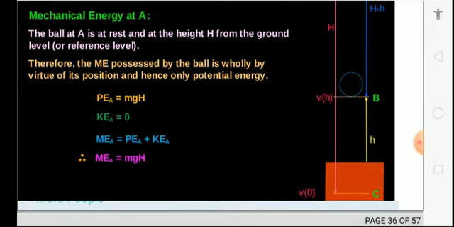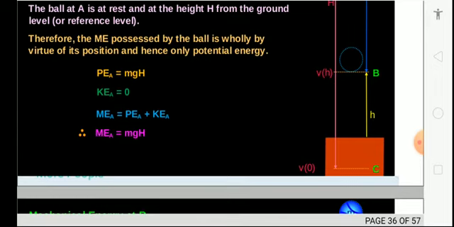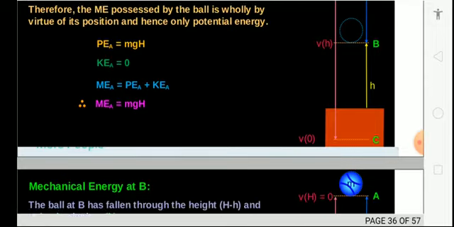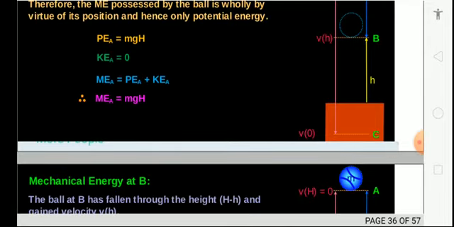Therefore ME is the mechanical energy possessed by the ball, having kinetic energy when it is moving and potential energy when it is at rest. So you can write, at one height, PE at point A is equal to mgh and KE is equal to 0 at that point. So ME is equal to PE plus KE, which gives ME is equal to mgh.